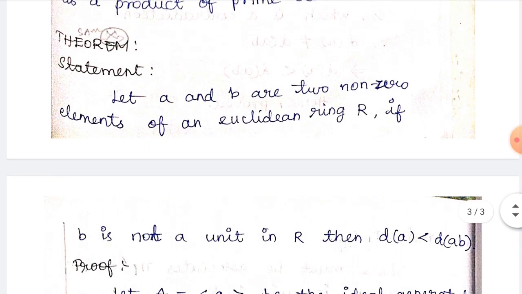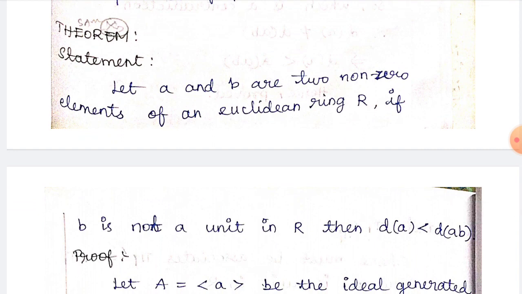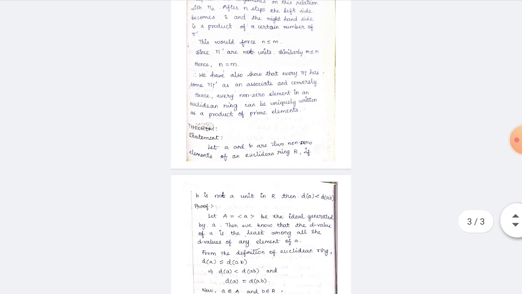The next theorem statement is: let A and B be two non-zero elements of a Euclidean ring R. If B is not a unit in R, then D of A is less than D of AB. What is given: A and B are two non-zero elements, that is A is not equal to 0, similarly B is not equal to 0, belonging to the Euclidean ring R. If B is not a unit in R, we can say D of A is less than D of AB. So the proof will be,